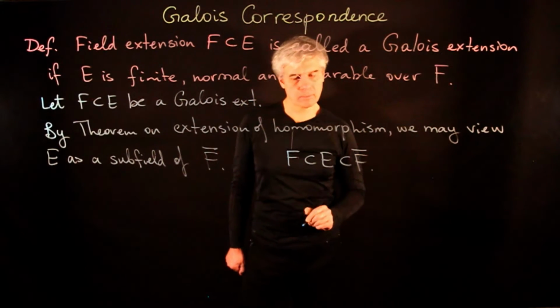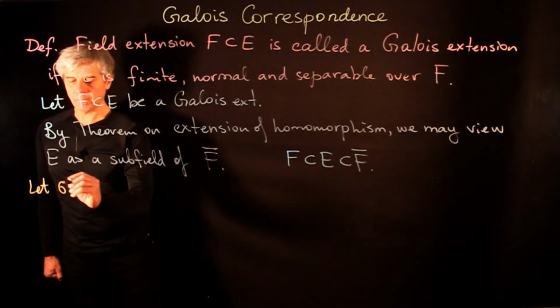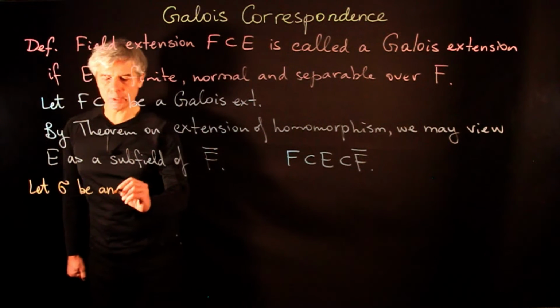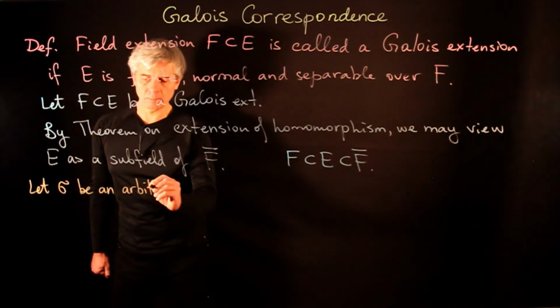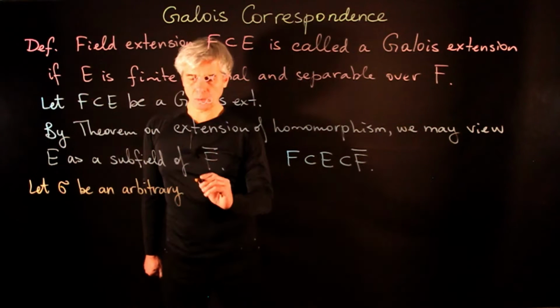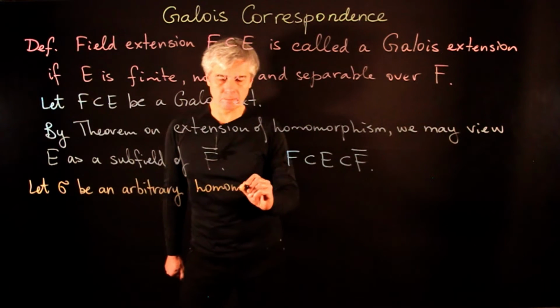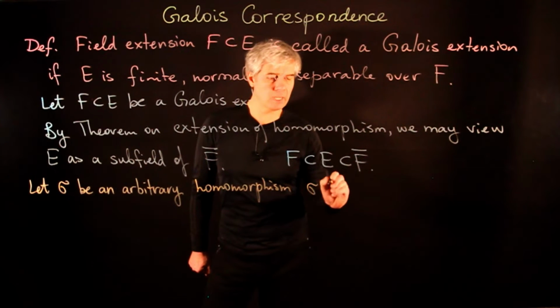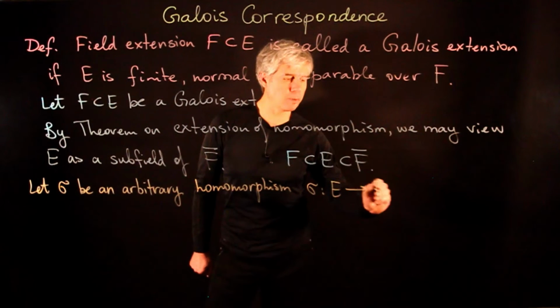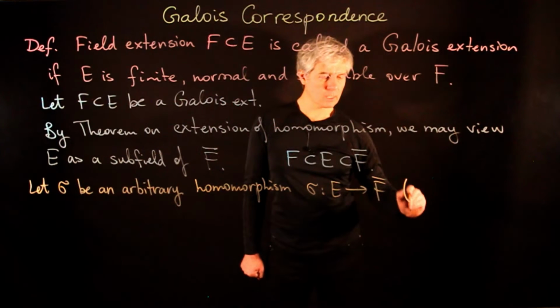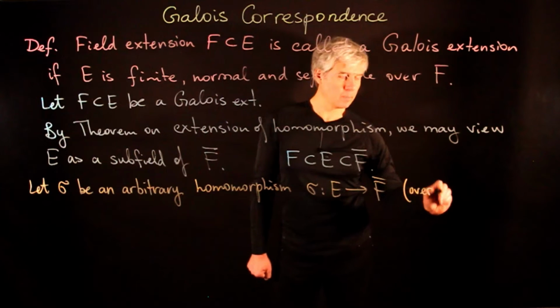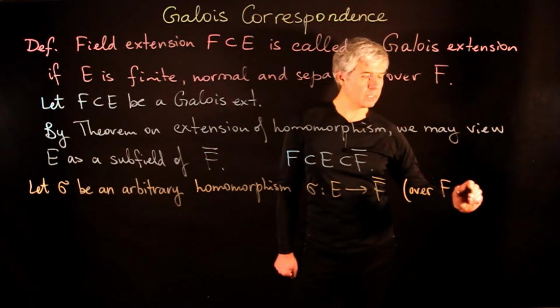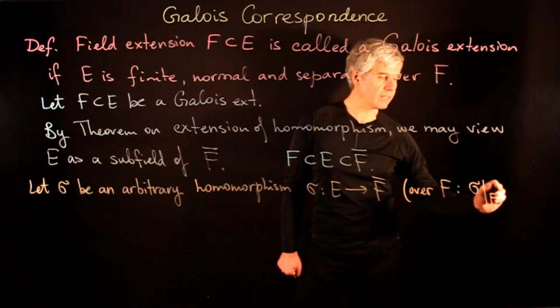Let sigma be an arbitrary homomorphism of E into F bar. This is taken over F, meaning that sigma restricted to F is identity.